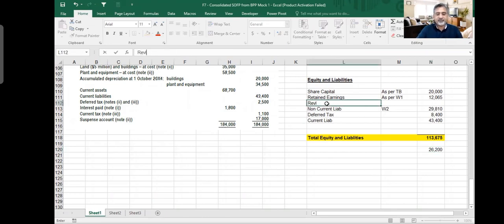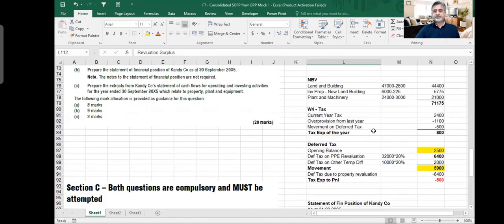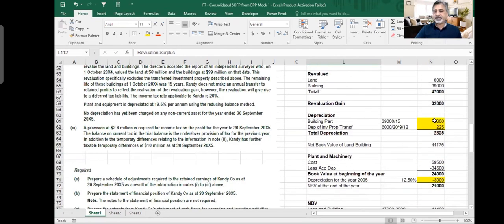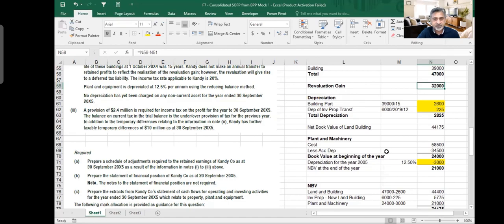I think that we forgot about the revaluation surplus. So how much was the revaluation surplus we need to put back? How much is your revaluation surplus? Can you tell me now? Yes, sir. Can you go a little bit above? Yeah, please. 32 million you calculated as revaluation surplus here. Then you had 1 million, 2 million on that. Remember this thing? Gain or something. Revaluation, no, that was on gain. So you made a revaluation surplus of 32 million.